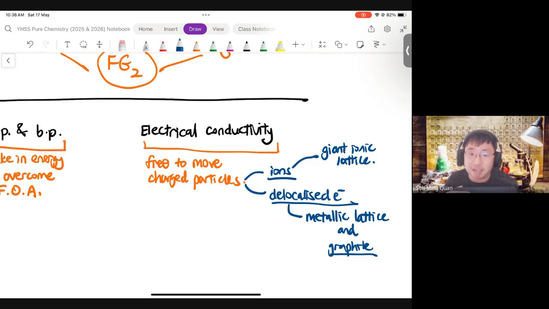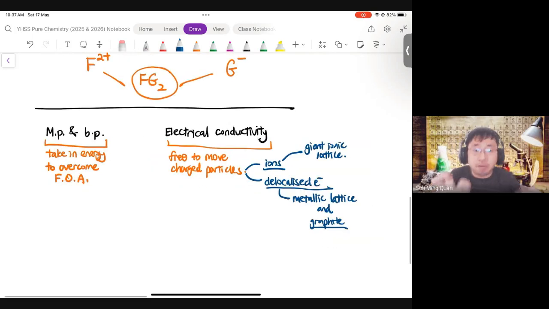That's why during the lessons, my question is, when we taught delocalized electrons, did you ask what it meant? Did you go home and think through what this word meant? It cannot be just thinking through before the O-level exam. You will need to think through on a daily basis. All right? So the reason why I go through this first before going through the answers for ionic compound is I want you to realize that the explanations for melting and boiling point and electrical conductivity follow a set pattern. They follow the same concept. So you need to know the concept. The concept is important.